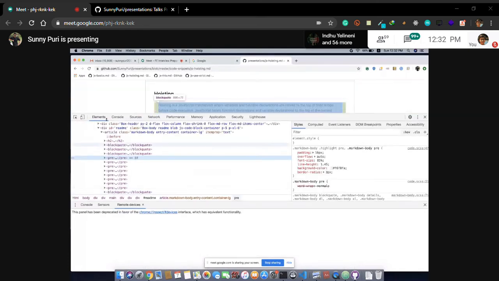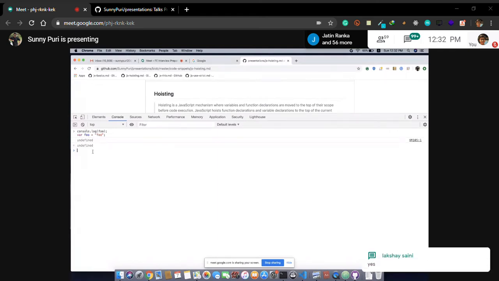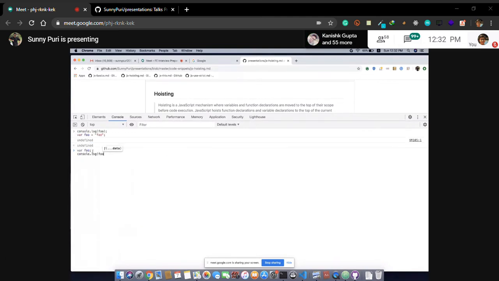So what will happen? It will give you undefined. Why? Because this declaration will move to the top. Declaration means where foo, and console.log, and it will initialize the value. This is happening before the execution phase. So var foo is having undefined. Okay, so this is called hoisting.